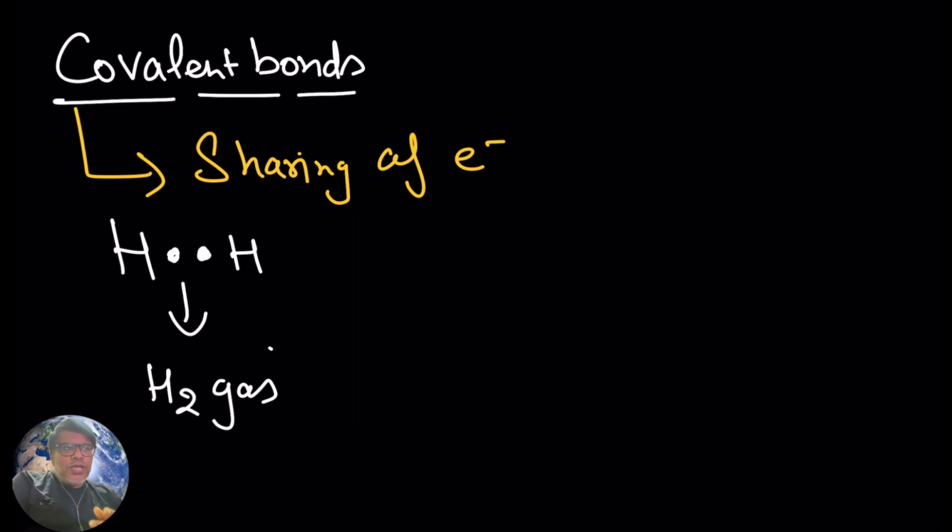So it is going to share electrons. Between two hydrogen atoms you see sharing of electrons, which gives rise to a covalent bond. So within hydrogen gas you are going to have covalent bonds.